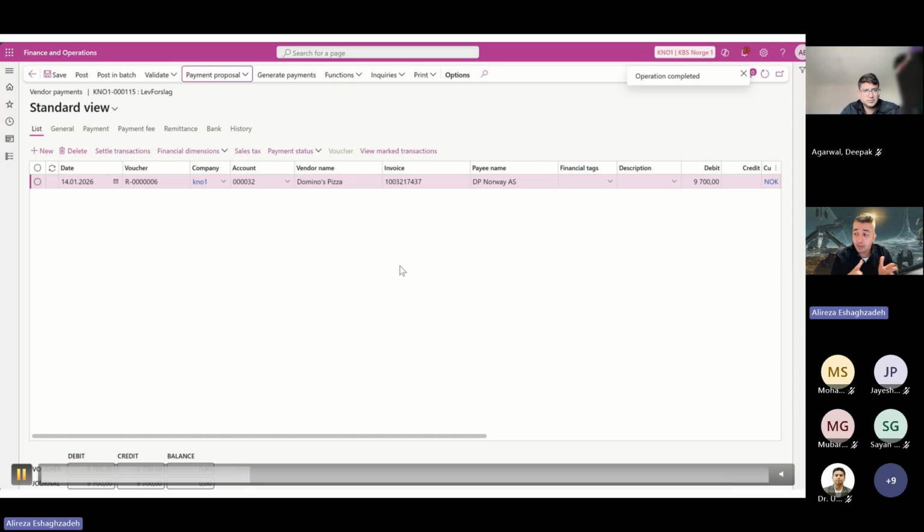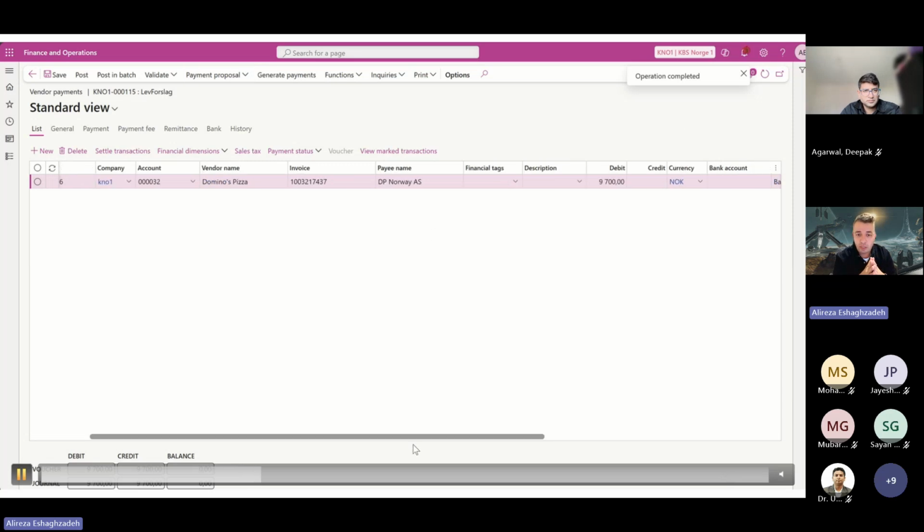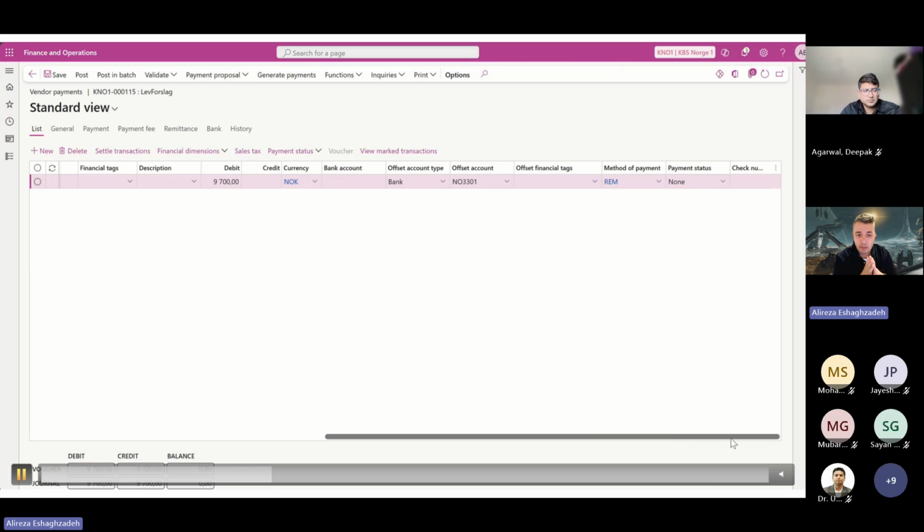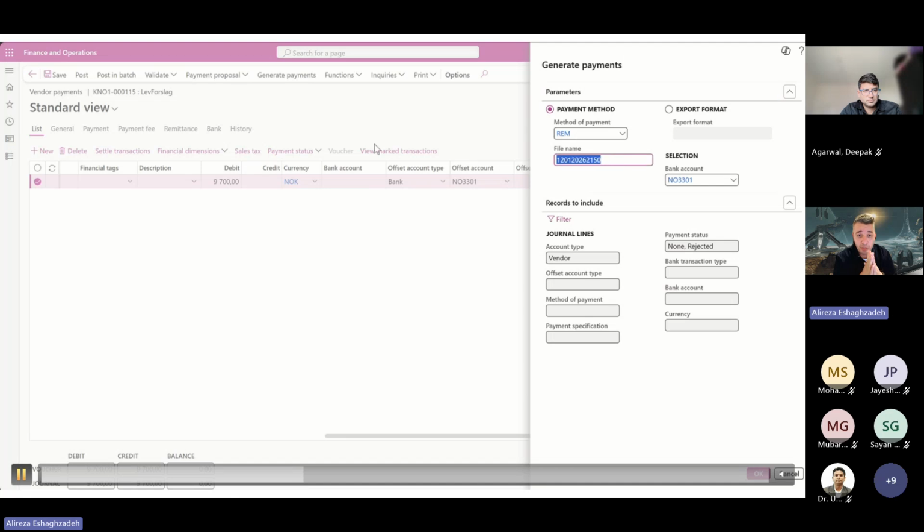In this case, the master data has all of the information that we need. So the only thing I need to do is generate the payment file. As you see, the payment status is none. I choose the specific file name, method of payment, and the bank account that I want to export the payment file against.